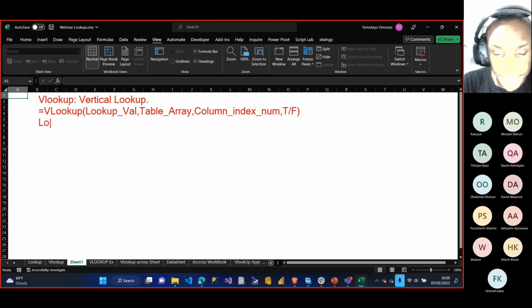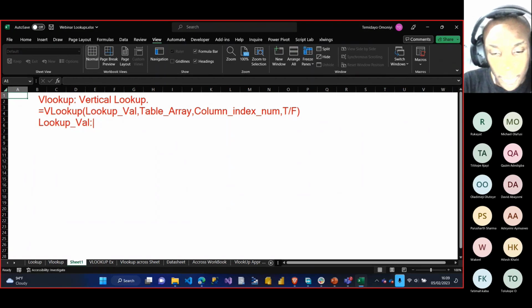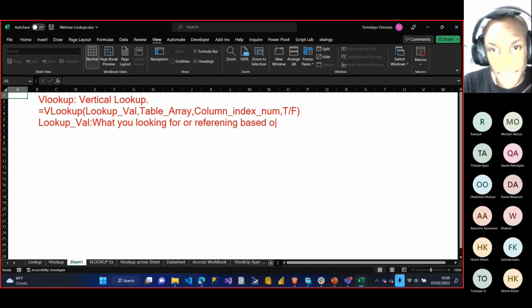So your lookup value is basically the information, the person you're looking for, what you're referencing. Condition two is my table array.